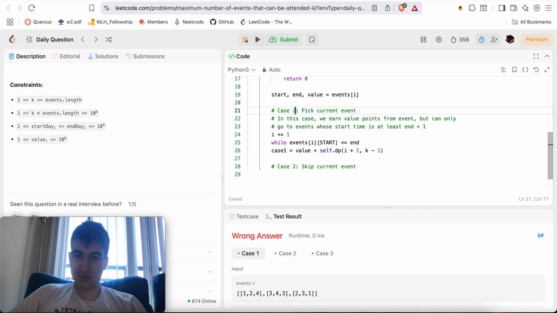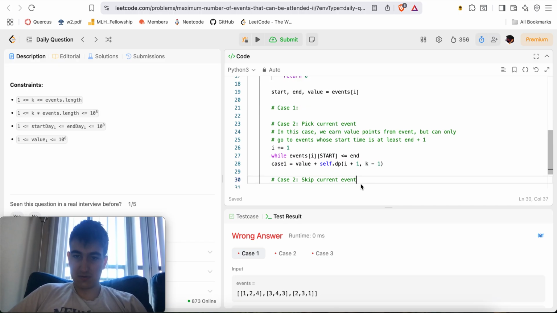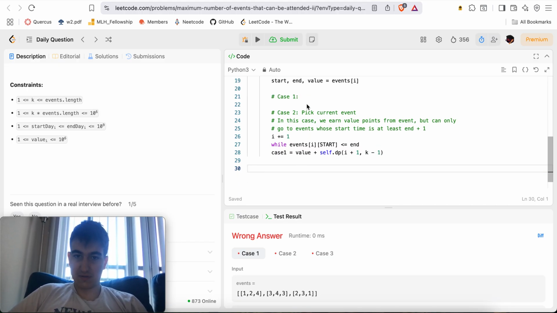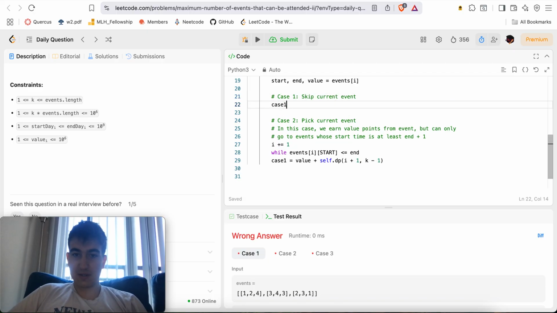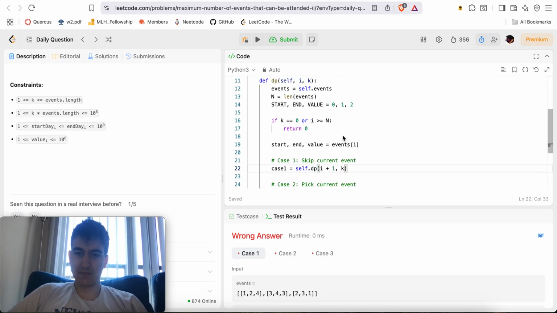Here we'll make this case 2, and here we'll say case 1: skip current event. Case 1 is equal to self.dp of I plus 1. We skip the current event and just move on with still k elements remaining.